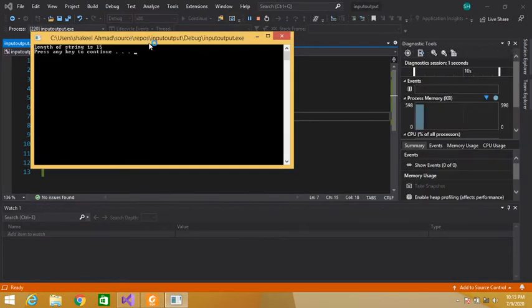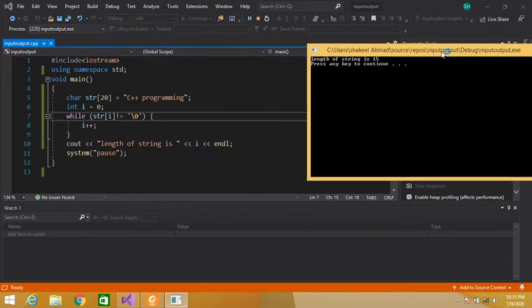The length of our string is 15. See, 1, 2, 3, space is also considered as a character, 4, 5, 6, 7, 8, 9, 10, 11, 12, 13, 14, 15. So the length of our string is 15. Space is also considered as a character, so we have to count the space also.